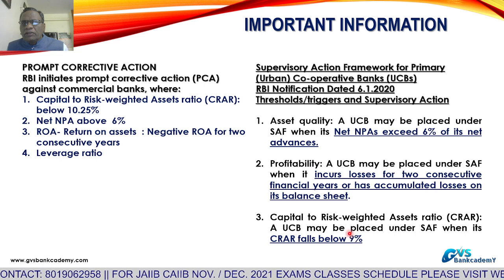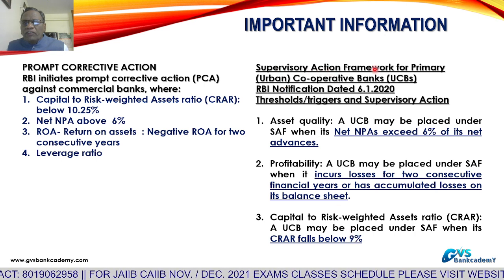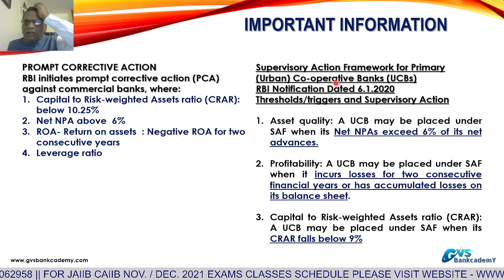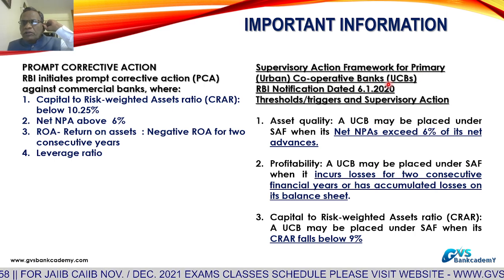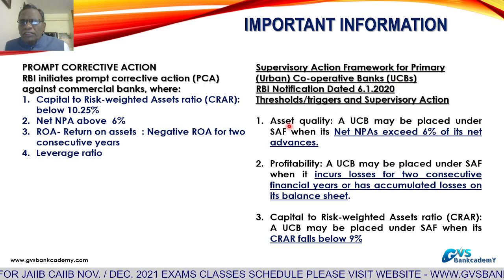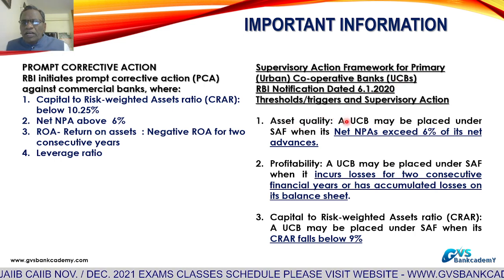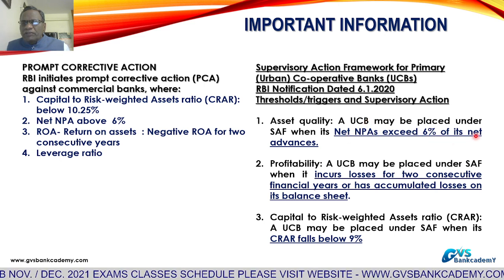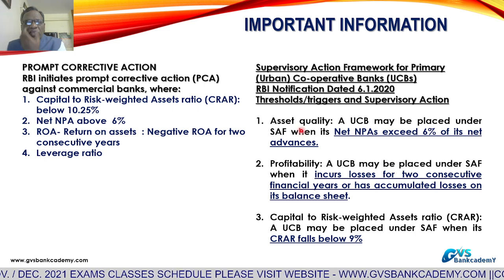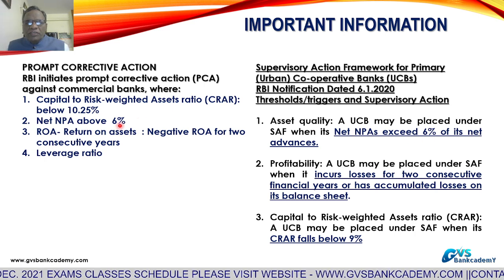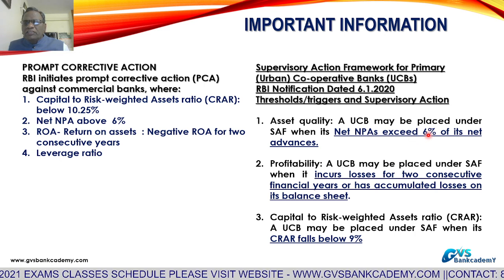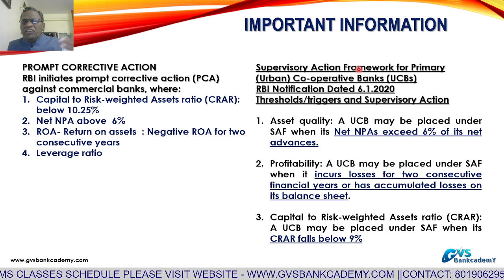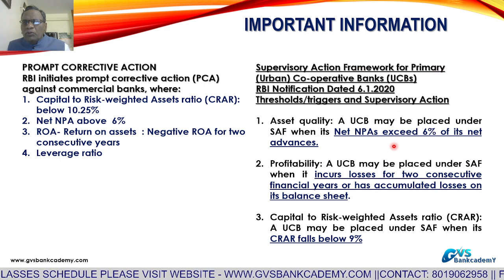3 points are there in the supervisory action framework against primary urban cooperative banks. First, asset quality: if the net NPA exceeds 6%, here also net NPA above 6%, the supervisory action framework can be initiated by RBI against that urban cooperative bank.